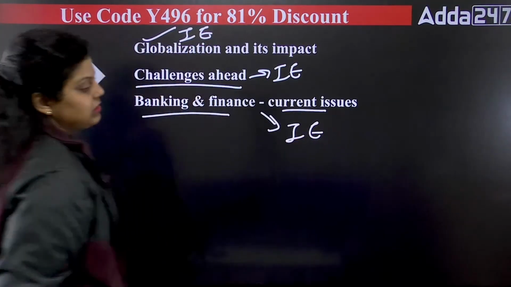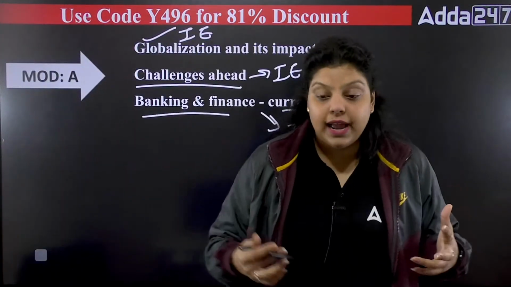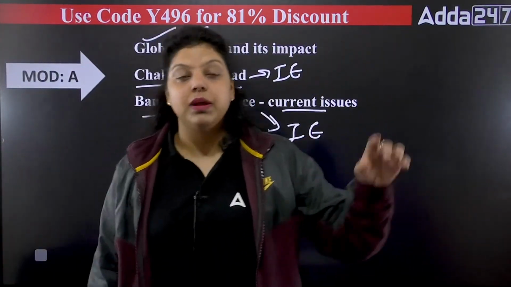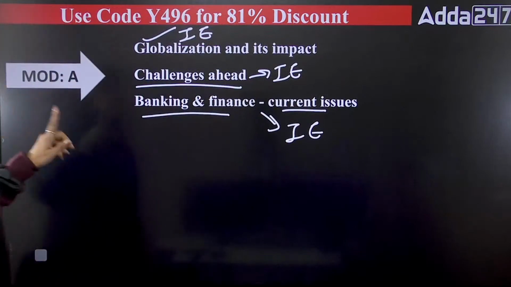Like you have to study the e-rupee, that is the RBI central bank digital currency, the digital currency introduced by RBI from 1st November for the wholesale market, and from 1st December for the retail market. But still, that's a very current issue that you have to cover right now. So all these chapters have been covered.